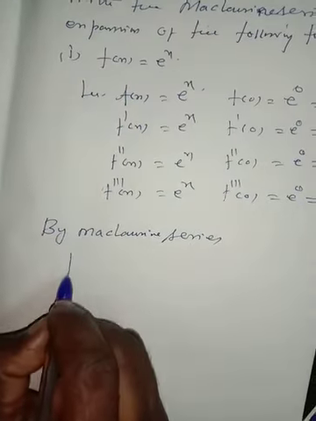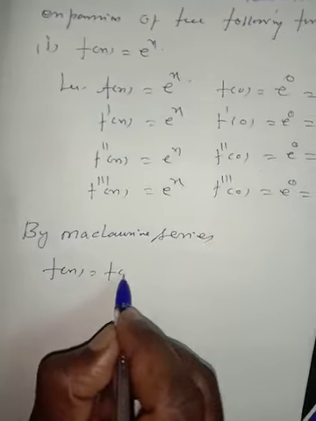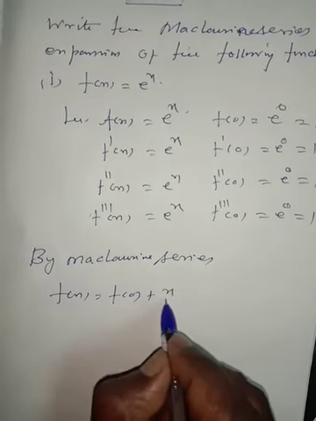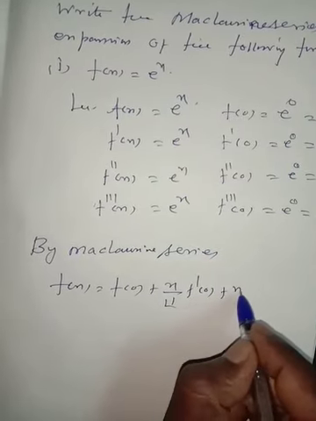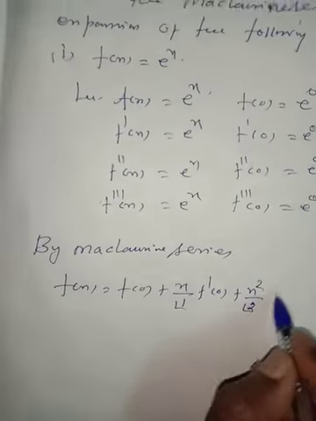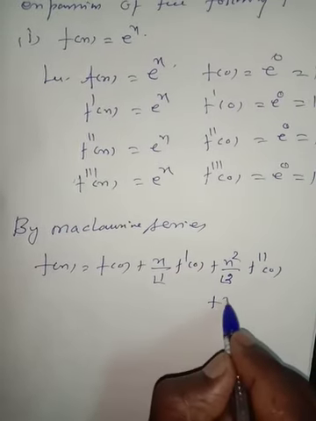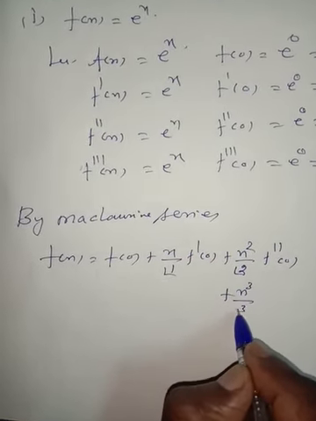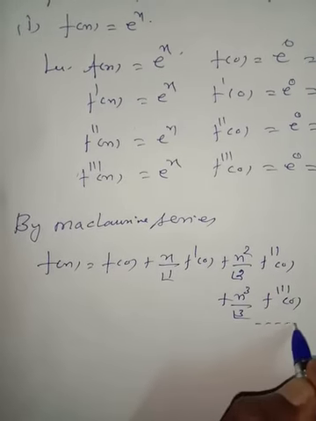f(x) is equal to f(0) plus x divided by 1 factorial times f'(0), plus x squared divided by 2 factorial times f''(0), plus x power 3 divided by 3 factorial times f'''(0), and so on.